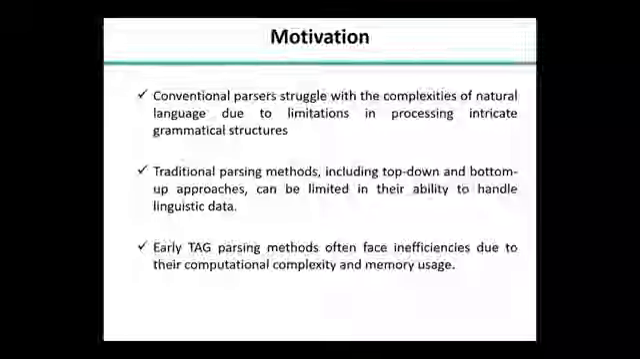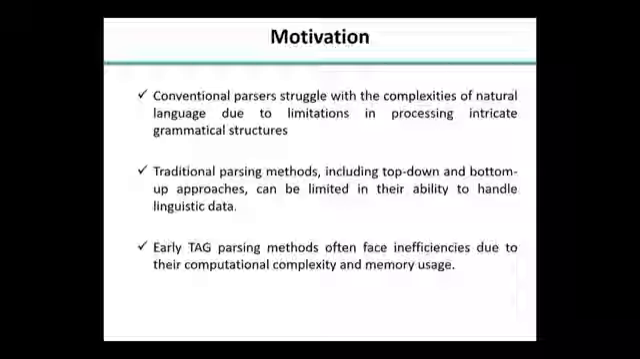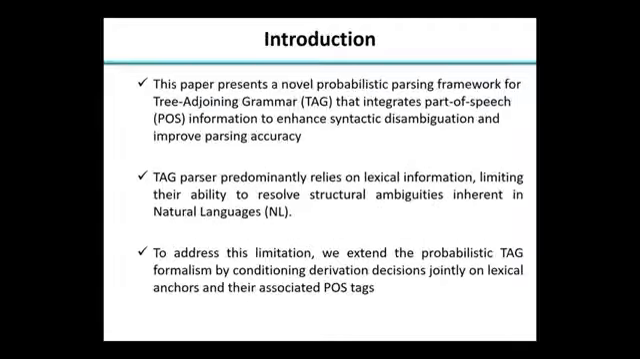Early TAG parsers faced insufficiency due to computational complexity and memory usage. Even if we improve the memory and the computational infrastructure, parsers find it very difficult to capture the statistical and dependency relationships between the structure of the source sentences. So this paper presents a novel probabilistic parsing framework for Tree-Adjoining Grammar that integrates part-of-speech information with the lexical item during parsing.